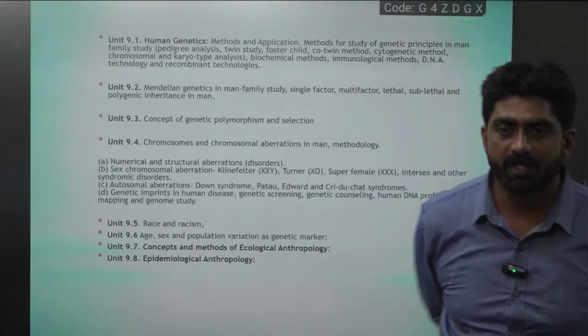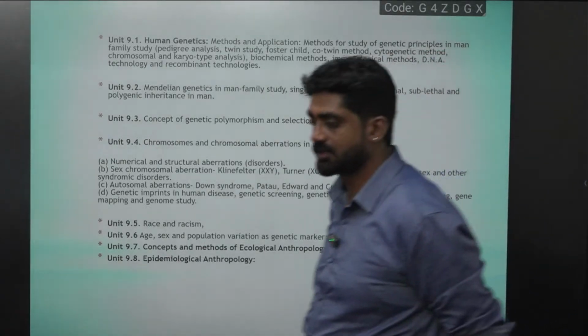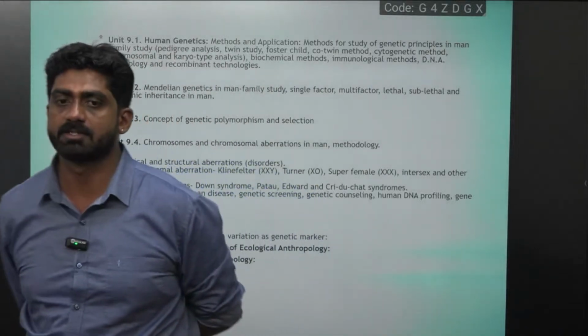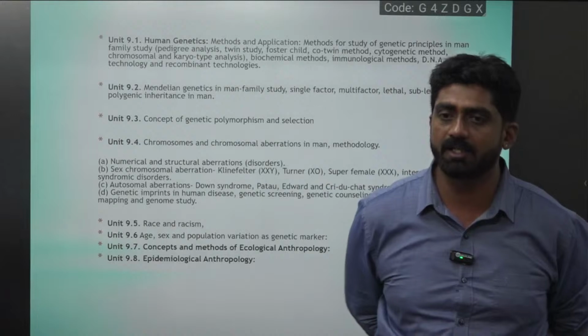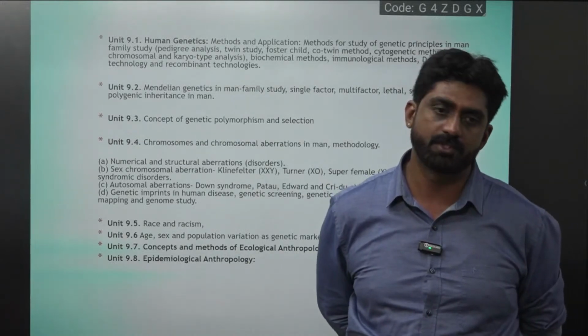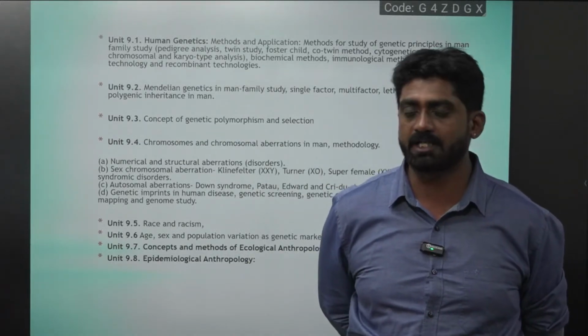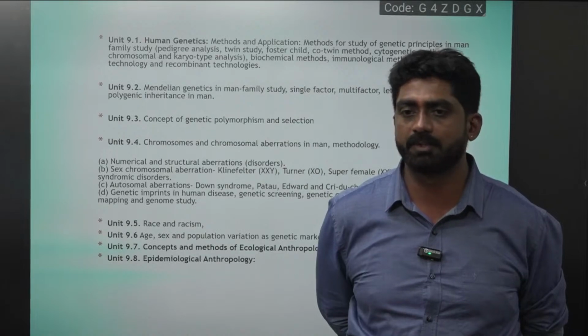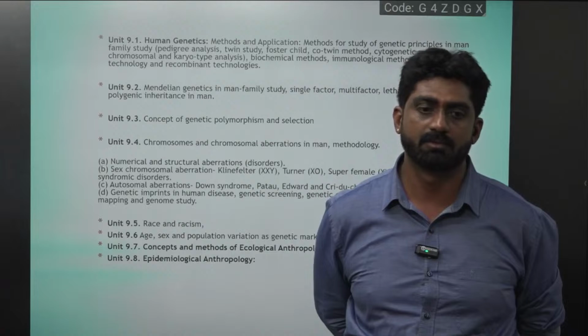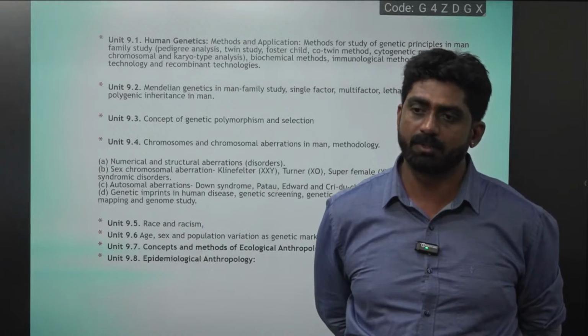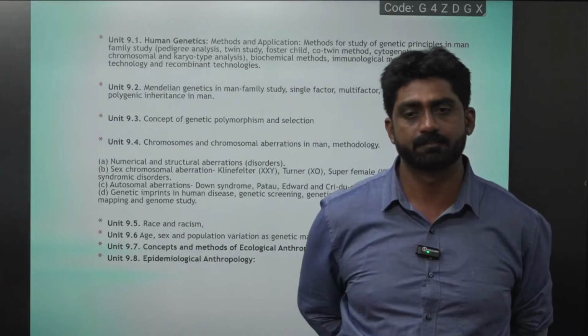The dengue virus will attack the bone marrow itself. Bone marrow. Now you should know what is bone marrow. Bone marrow is where RBC, WBC and platelets are produced. So when it attacks the bone marrow itself, the platelets are not produced. At the same time, the virus attacks the platelets also. Okay. So because of this, the platelet count goes down.